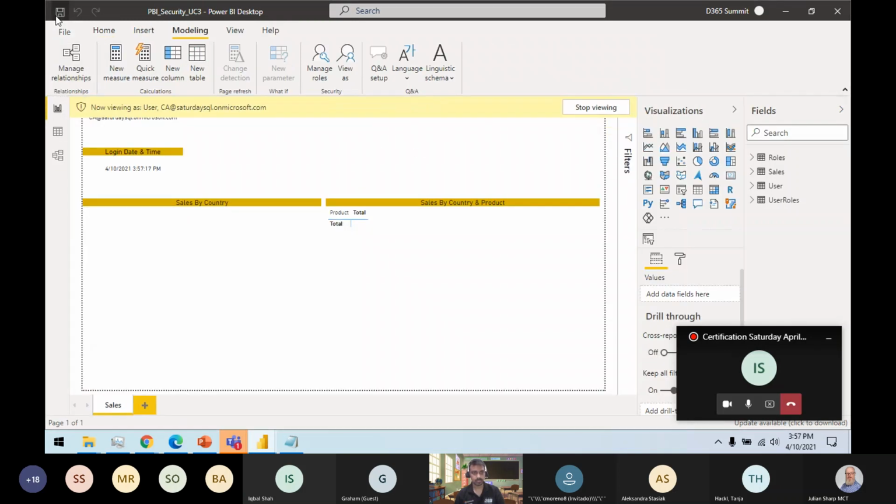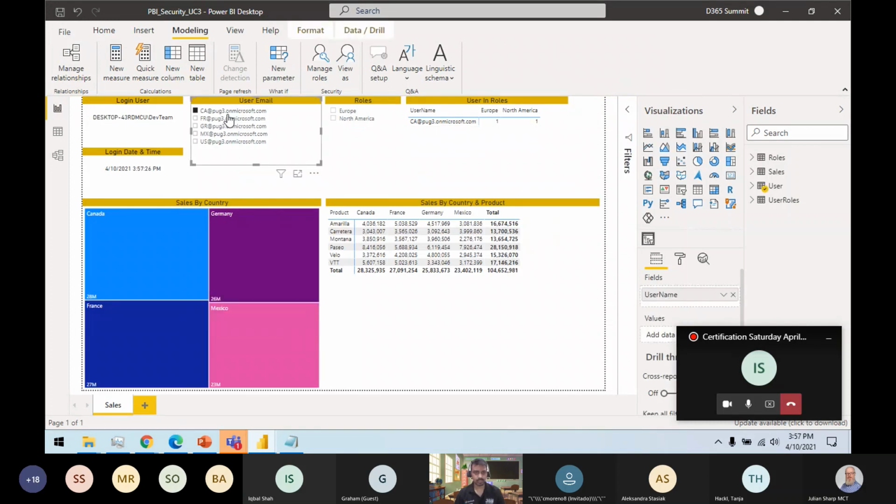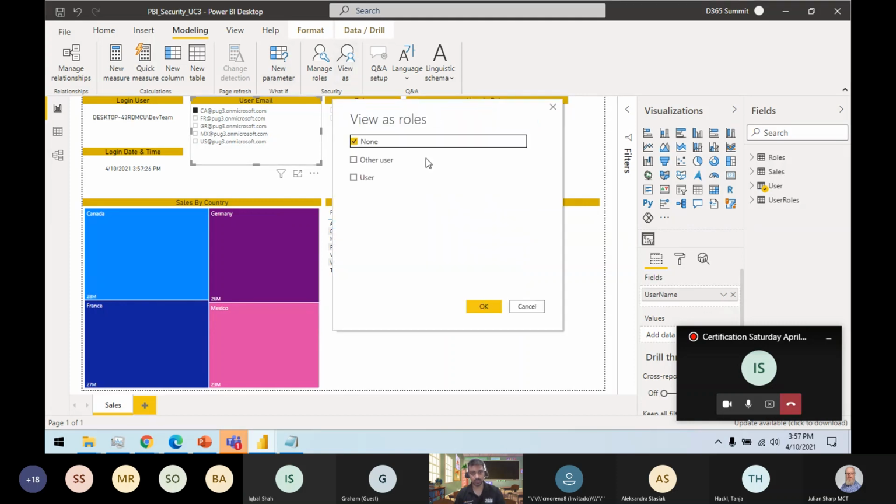Save. Okay. So this is assigned to these two particular roles. If I log in now, hopefully this will work this time. I got this one.